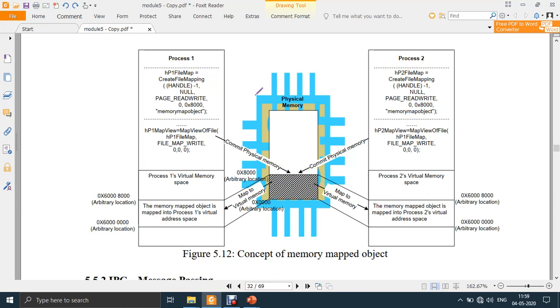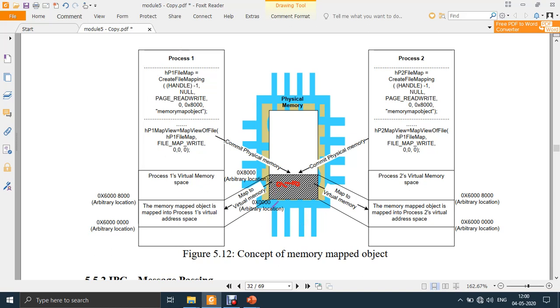So it depends on the process. Now in this 100 MB, let's say there is a variable a is equal to 10. Let's say that is mapped to process 1, as well as process 2. So a is equal to 10 is available with process 1 as well as process 2. So then what will happen?